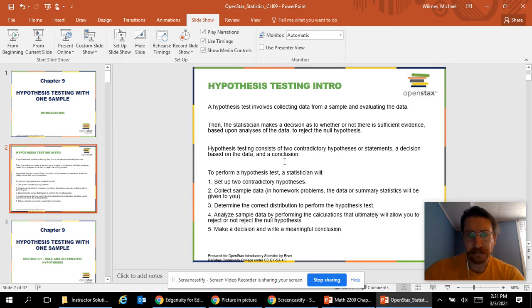So to do this, we're going to write two hypotheses. We're going to collect our data. Then we're going to determine what type of data we have and what type of test we need to use. That depends on what information we're given. And we're going to analyze the data using the calculations we've learned up to this point. And then we're going to make a decision and write a conclusion.